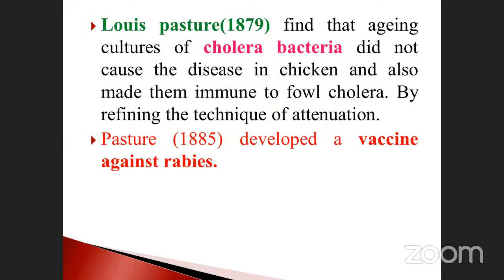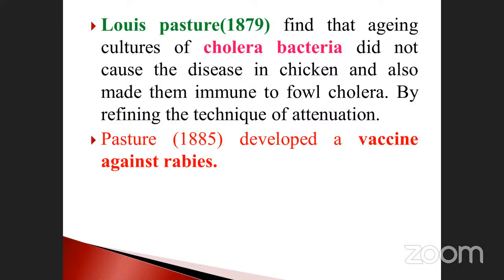What happened with Louis Pasteur once upon a time? He found that the cholera bacteria would not cause any disease in chicken and also made them immune to fowl cholera. So this is another step. Again, Pasteur in 1885 developed a vaccine against rabies. The rabies vaccine was also discovered by the scientist Pasteur.